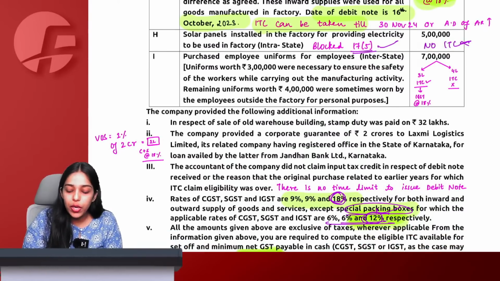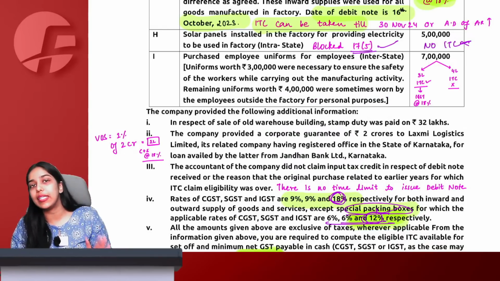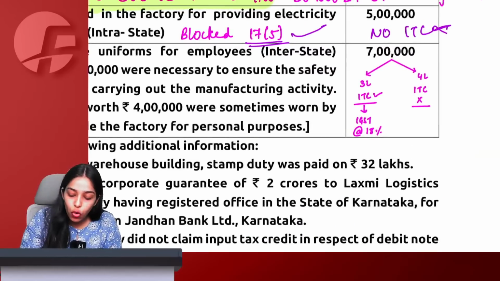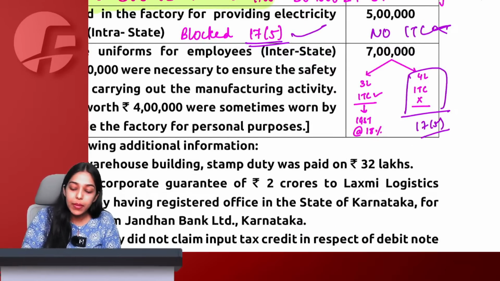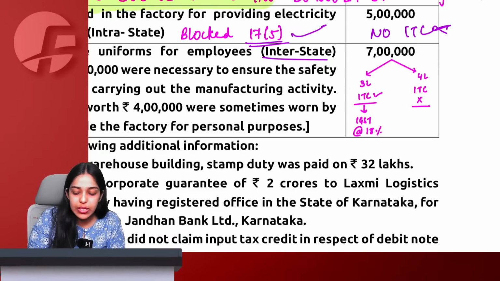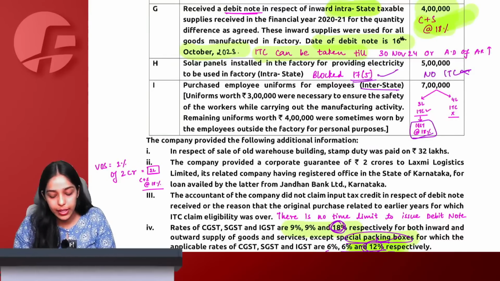Then purchased employee uniform for employees, interstate. Uniforms are total 7 lakh, out of which 3 lakh are necessary to ensure the safety, but the remaining are given to employees for their personal purposes. Now we know for personal purposes ITC is always blocked. So this 4 lakh that is given for personal purpose, ITC will be blocked under 17(5), but for the 3 lakh official use uniforms, ITC will be available because it is interstate. I will take IGST at the rate of 18%.